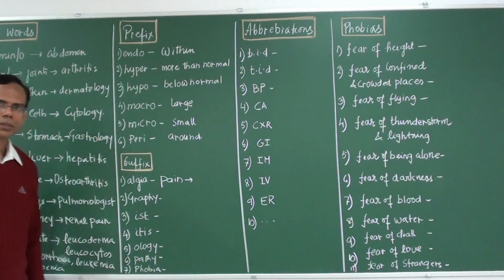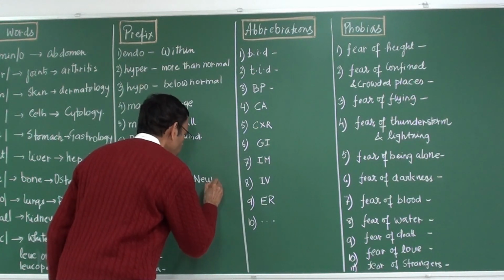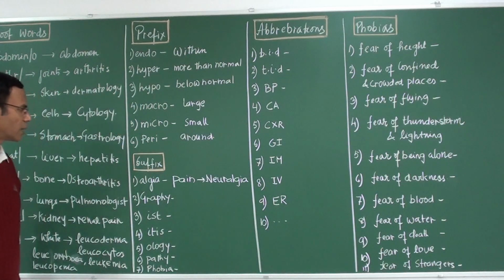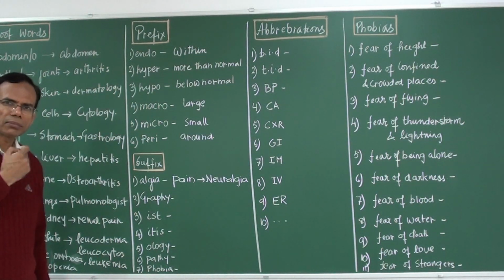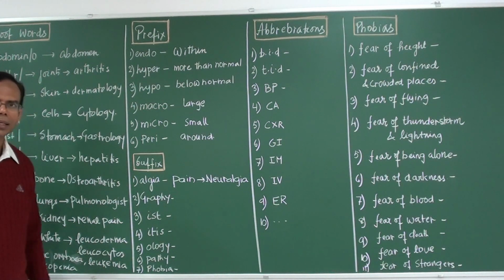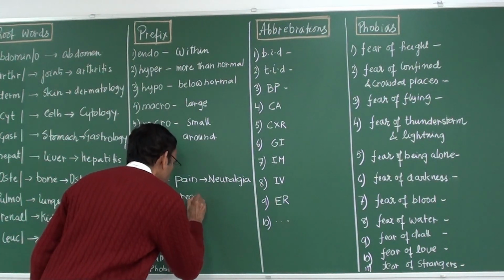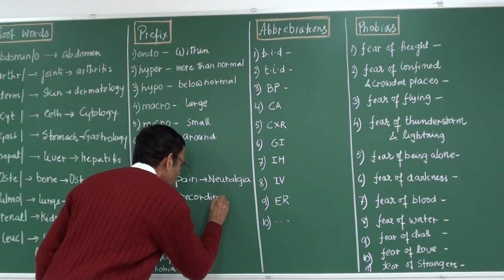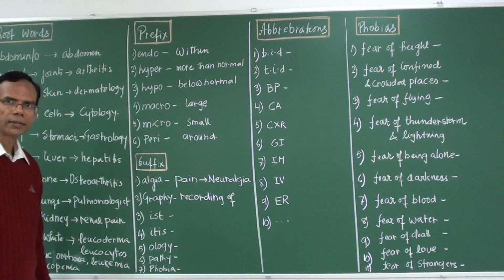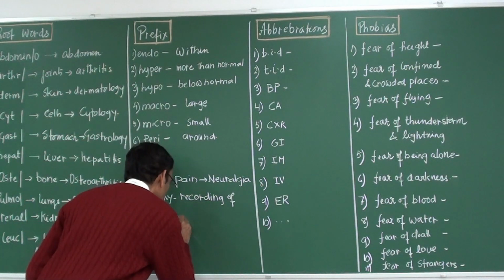Related word is neuralgia. Neuralgia is sudden pain in some nerves somewhere. Graphy means recording of. Ist, as we have seen, means one who specializes in.